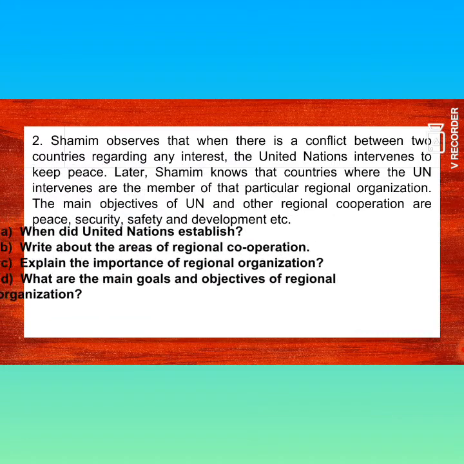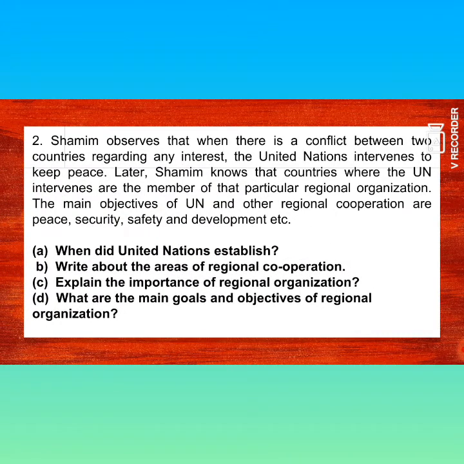And the questions. Question number A: When was the United Nations established? Question number B: Write about the areas of regional cooperation. Question number C: Explain the importance of regional organization. And question number D: What are the main goals and objectives of regional organization? Okay, they are the 4 questions of this stem.